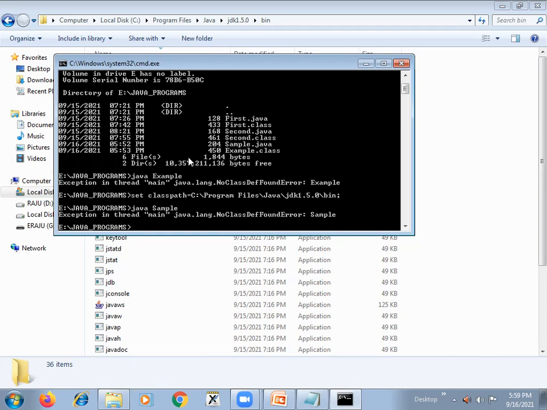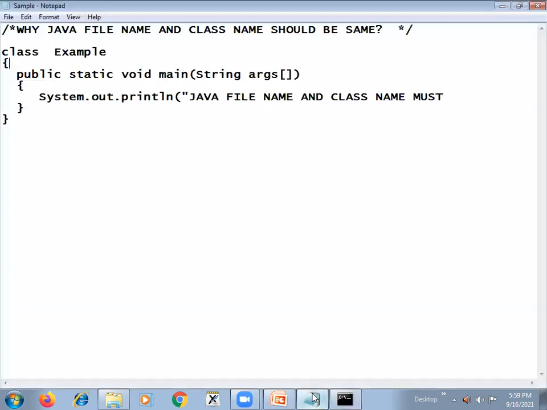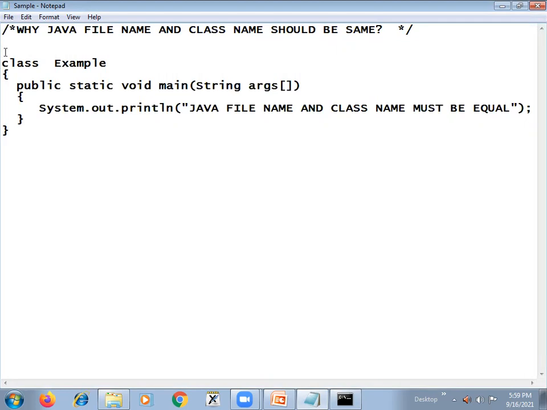In such a case, if your Java file name and your class name are different, what is our file name here? We have saved this with the name Sample.java. Yes or no?